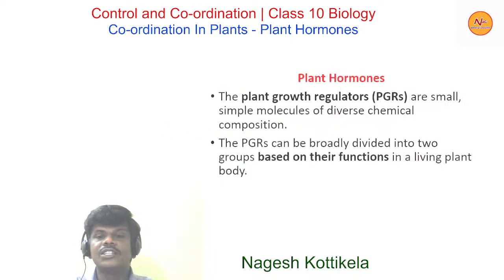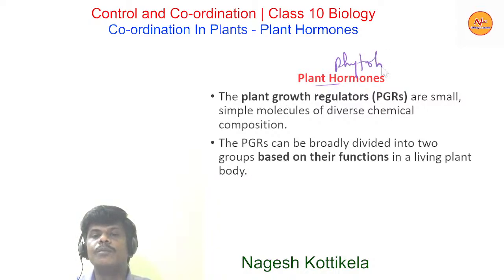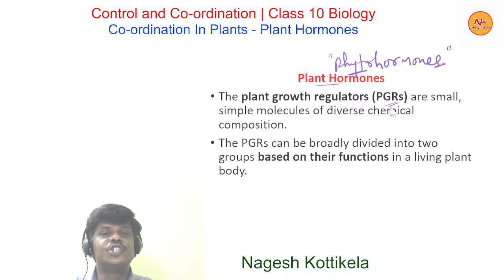Now moving to the next, actually what are these hormones, what are they also called, and how do they affect different functions in the plant body? Let's discuss in detail. Here we use the words plant hormones, or we can also call them phytohormones. Plant hormones are also called phytohormones or plant growth regulators. In short, they are called PGRs.